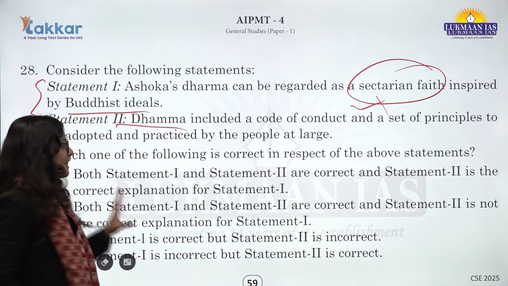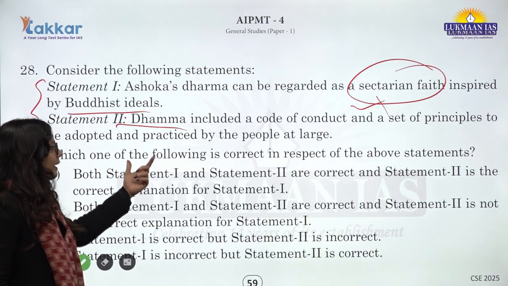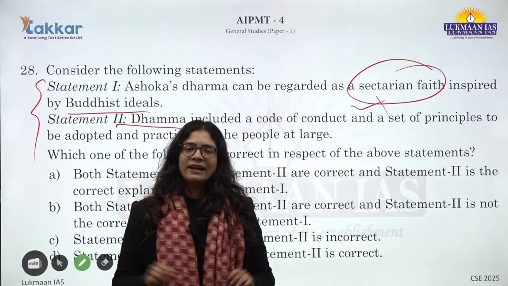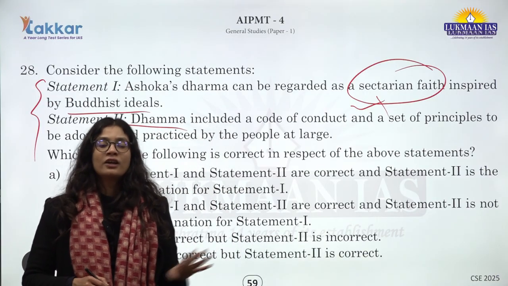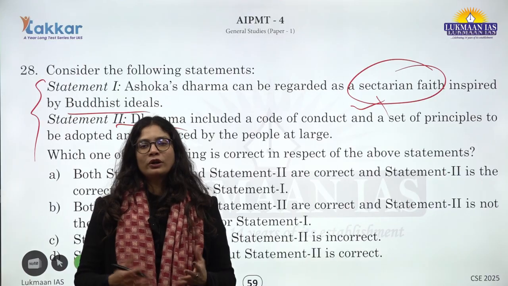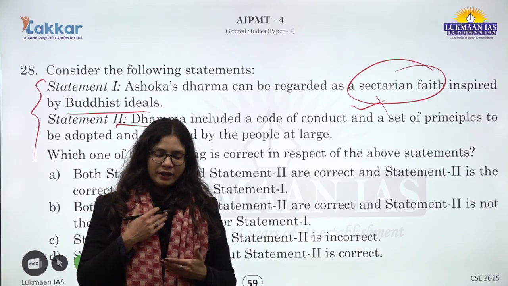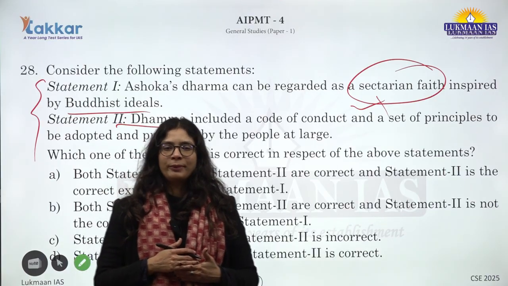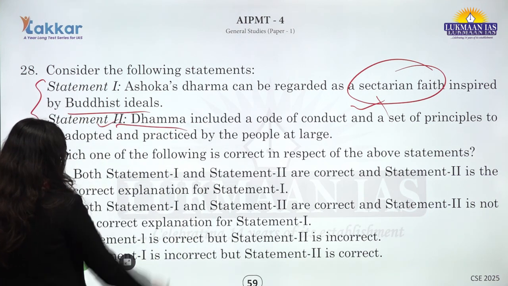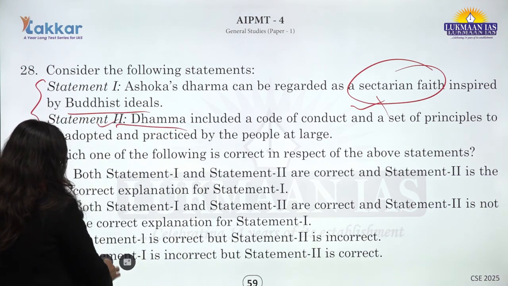But the second statement, that Dhamma included a code of conduct, a set of principles to be accepted and practiced by the people at large, the concept of non-violence, paternalism of the king. These are the few things that were taught by Ashoka to his subjects during the period, because he was the ultimate king. So the second statement here becomes correct, but the first is not correct. So D will be the answer.